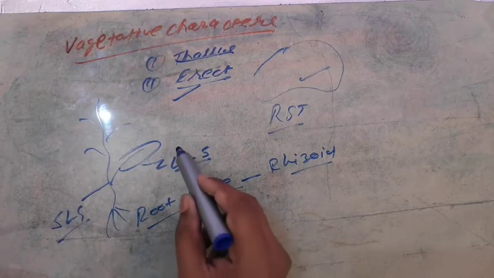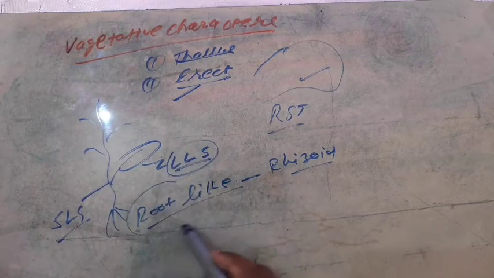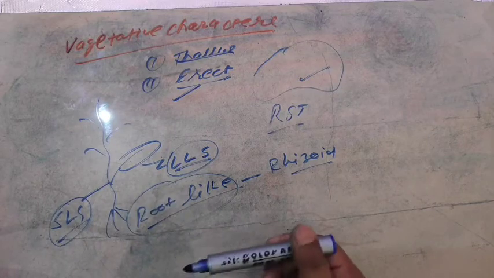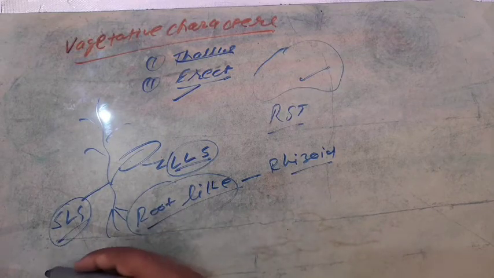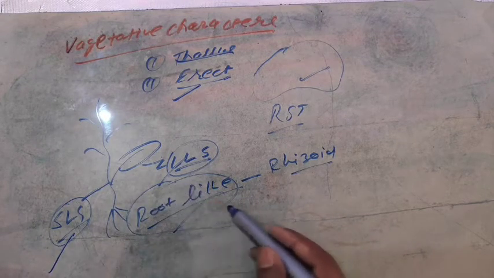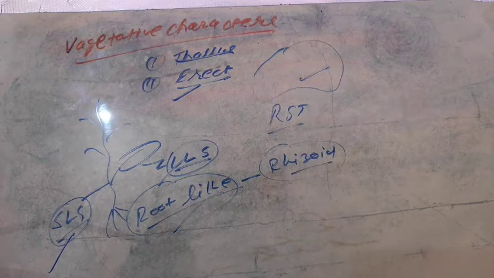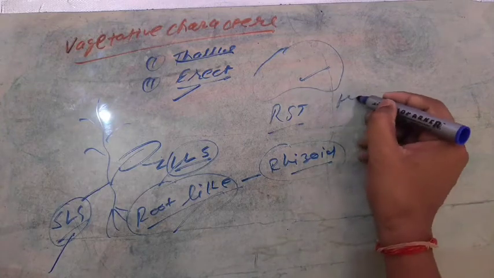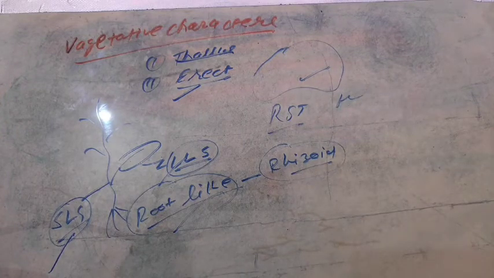So keep in mind the leaf-like, root-like and stem-like structures are not true leaf, stem and roots. The root-like structure in Bryophyta is known as rhizoid. You have to write the definition of rhizoid in your copy. It is your homework.